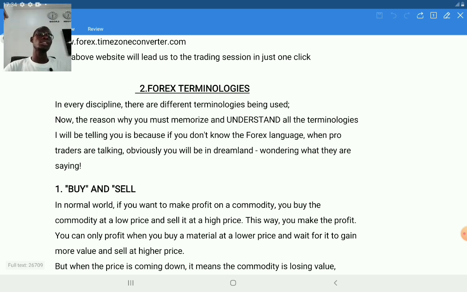Then this leads us to our second topic. Our second topic is terminologies in the forex market. Every field or sector has its own terminology. Like medical terminology may not be understood well in the engineering field, and engineering terminologies may not be familiar in the medical field. And also in forex, we have terminologies which you need to be familiar with in order to converse with professional traders or understand forex books while you read them.